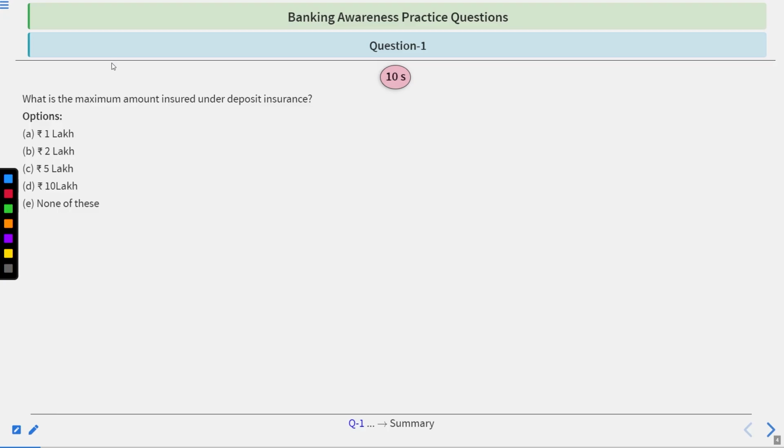So let's begin with the first question. What is the maximum amount insured under the deposit insurance? Rupees 1 lakh, rupees 2 lakhs, rupees 5 lakhs, rupees 10 lakh, none of these. To answer this, you will have a time period of 10 seconds, then I will give you the answer. So your time starts now.